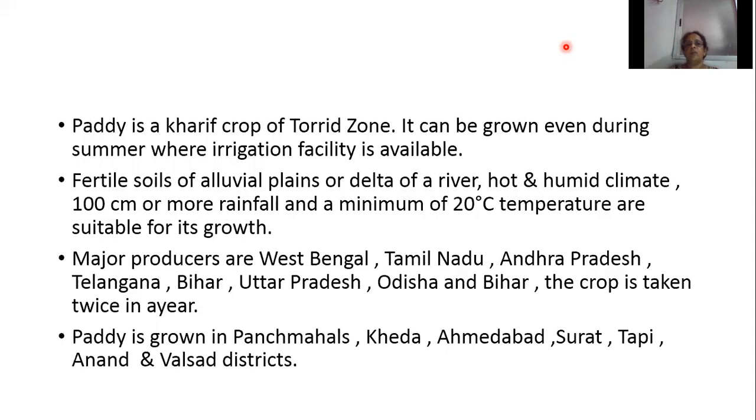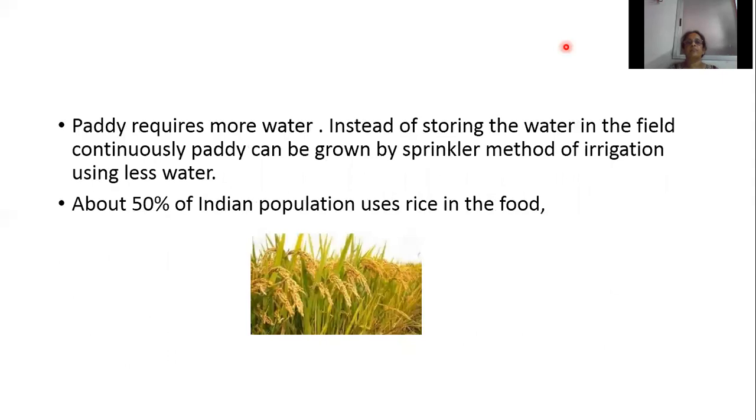Which states are the major producers of paddy? West Bengal, Tamil Nadu, Andhra Pradesh, Telangana, Bihar, Uttar Pradesh are the major producers. And in Gujarat, where paddy is produced: Panjamahal, Kheda, Ahmedabad, Surat, Tapi, Valsad, and Anand districts.